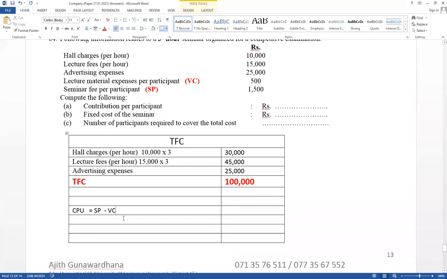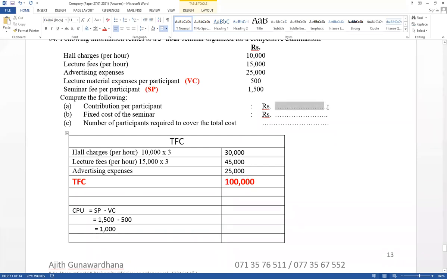Here it is contribution per participant, therefore selling price minus variable cost. As the selling price, we have to consider the fee per participant, 1,500. As the variable cost, we have to consider lecture material expenses per participant. Therefore, contribution per unit equals 1,000. This is the contribution per unit.